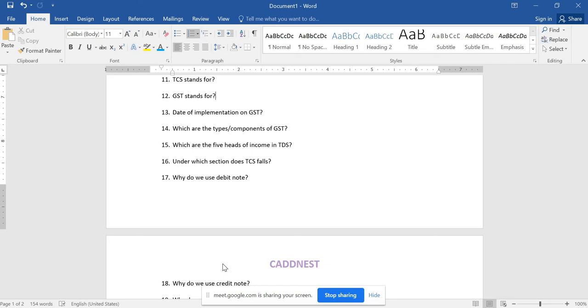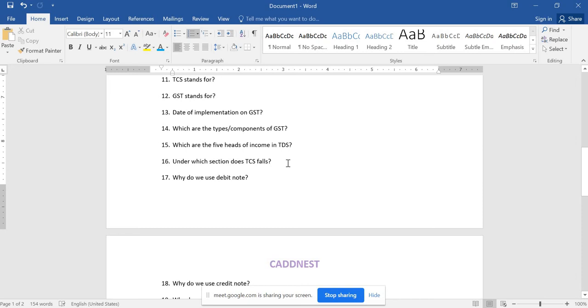And next to that, which are the 5 heads of income in TDS? As I told you, when it comes to TDS deduction, if an individual is earning more than the slab rates, he is liable to pay the taxation. For that, there are different heads of income involved in income tax: income from salary, income from business or profession, income from capital gains, income from house property, and income from other sources. These are the 5 heads of income.